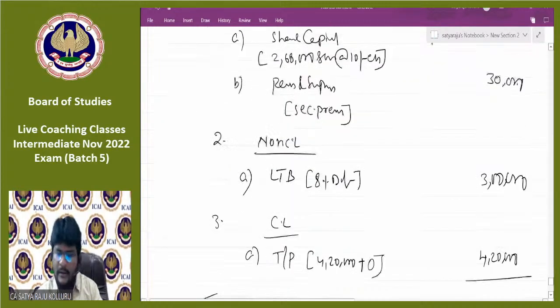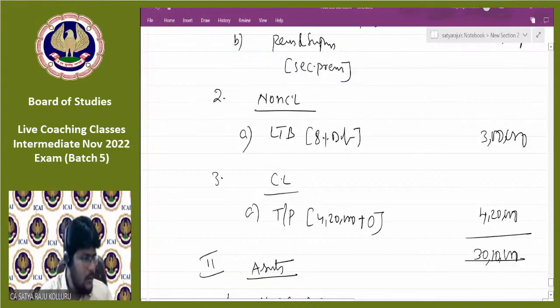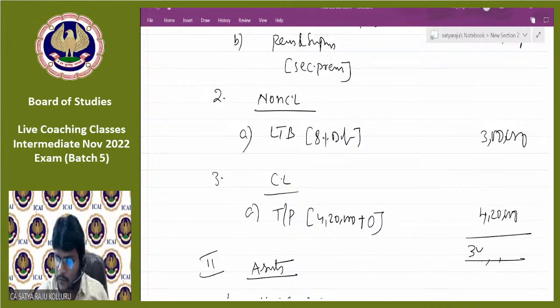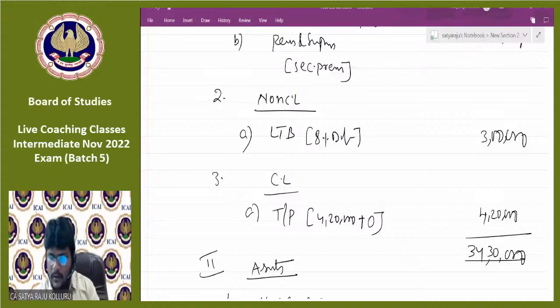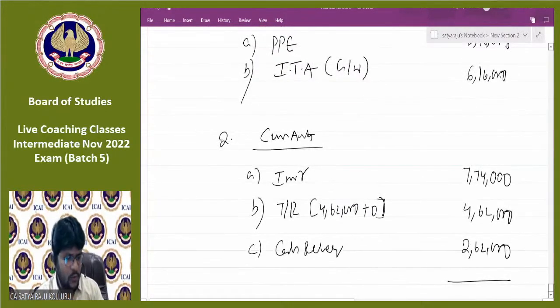So this side, 34 lakh 30,000 I got. Sorry, not 30 lakh 10,000, 34 lakh 30,000 I got. This side also you can make it total: 13 lakh 16,000 plus 6 lakh 16,000 plus 7 lakh 74,000 plus 4 lakh 62,000 plus 2 lakh 62,000, 34 lakh 30,000.